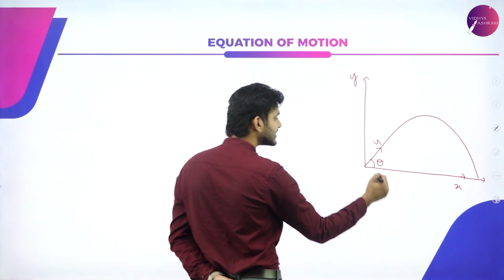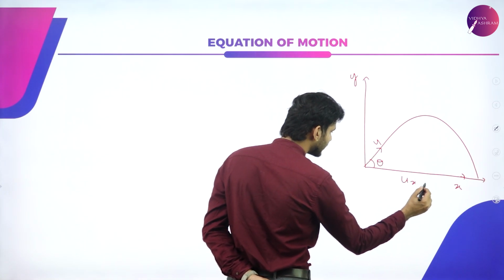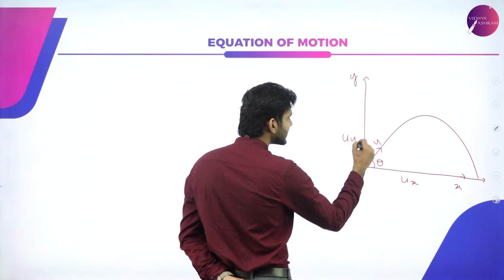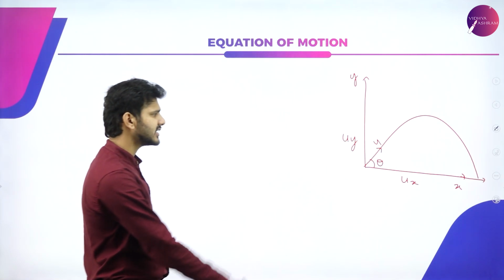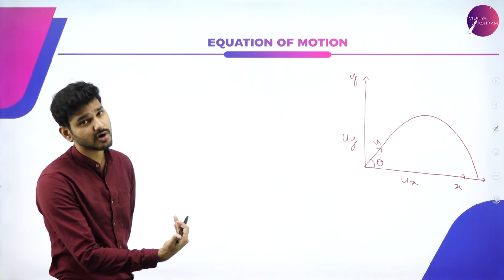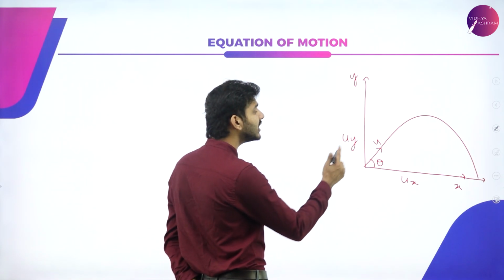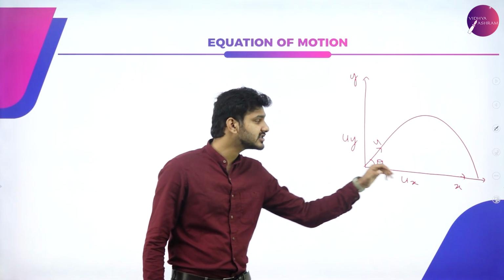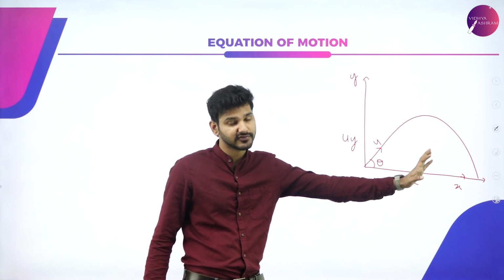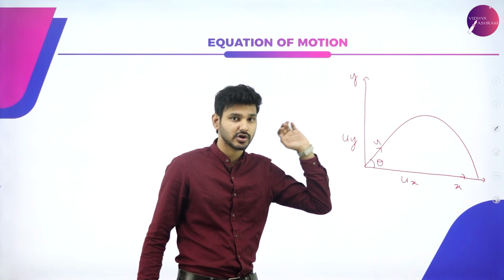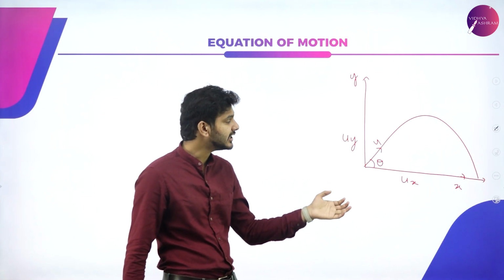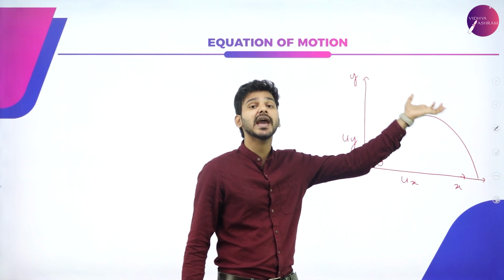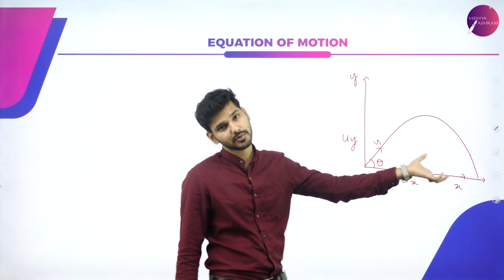So I can write the perpendicular and horizontal components as ux and uy, which will be u cos theta and u sin theta. Now we'll only consider the y components here, because x components relate to the range of the projectile motion, or how far it has traveled. We need to know how long it stays in the air, so we only need the perpendicular component.